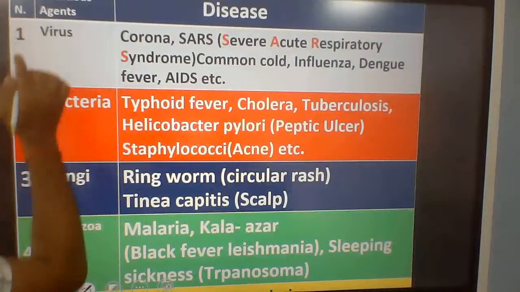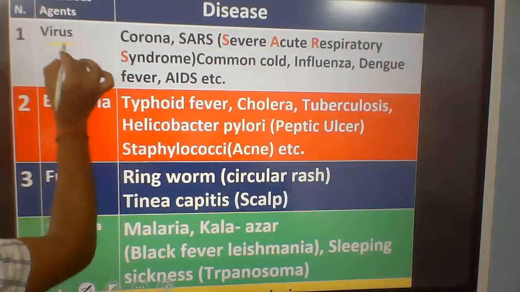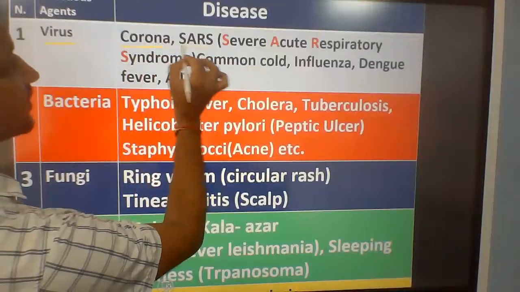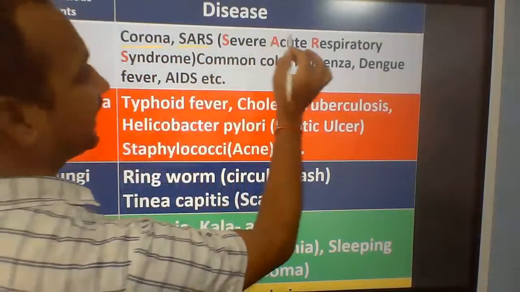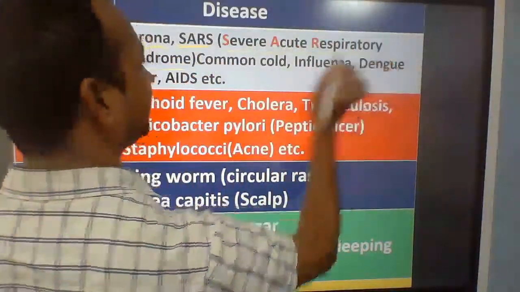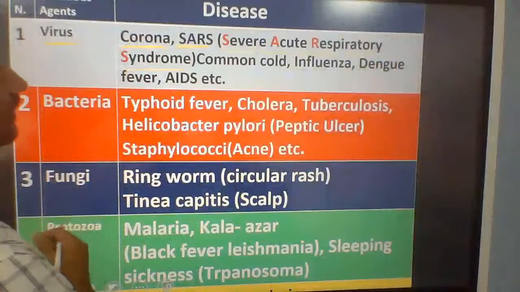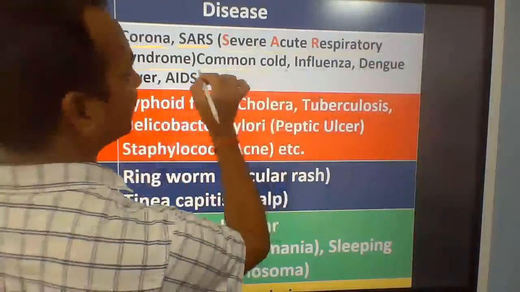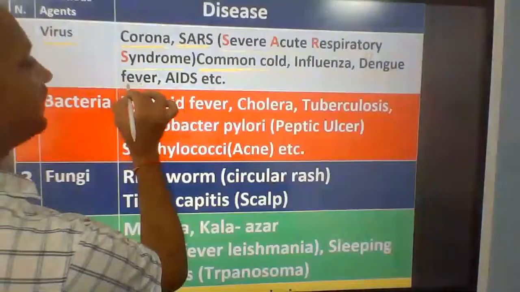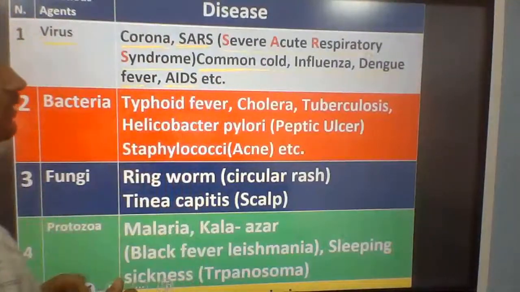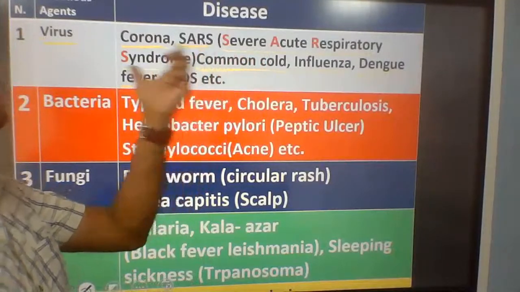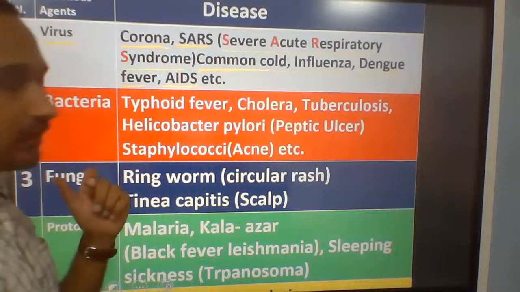Infectious agents, just like virus, cause corona, very common, and SARS, severe acute respiratory syndrome. Earlier this was also a pandemic, just like corona. Another is common cold, influenza, dengue fever, AIDS. This group of diseases is caused by viruses.